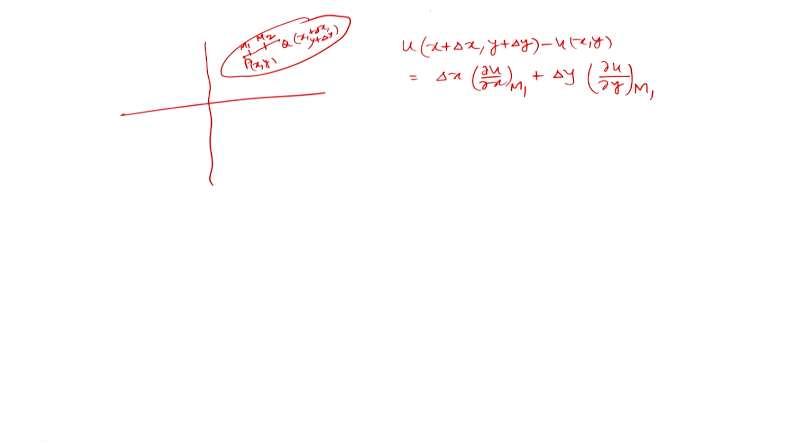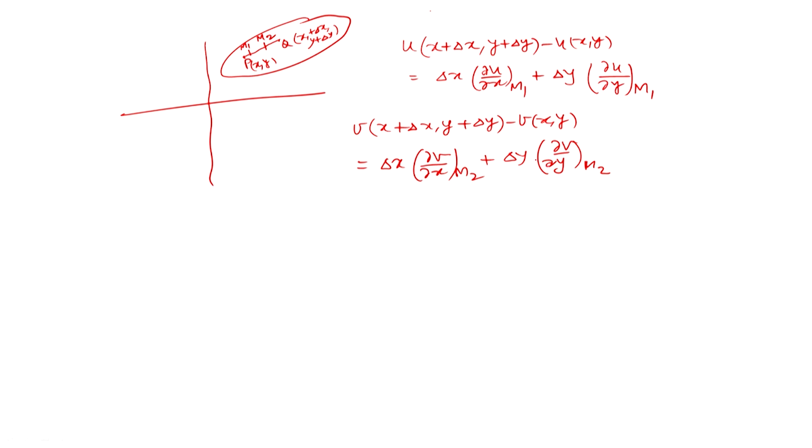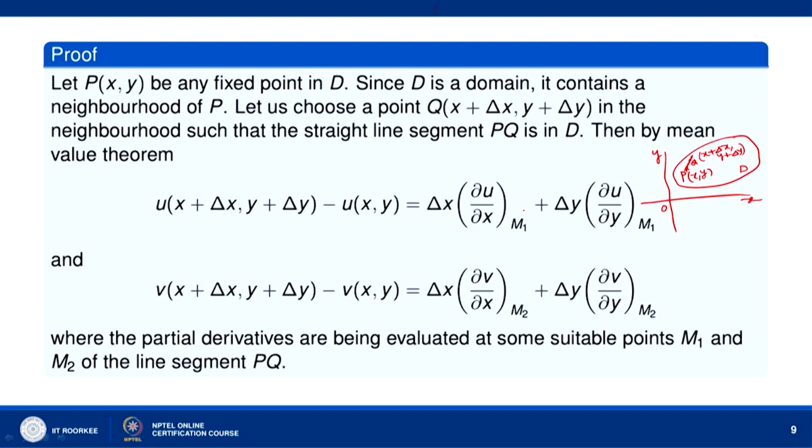For the real function u(x, y) we have this, and similarly for the real function v(x, y) we have this, for some point m2 in between P and Q. So we have these two equations where the partial derivatives are being evaluated at some suitable points m1 and m2 of the line segment PQ.